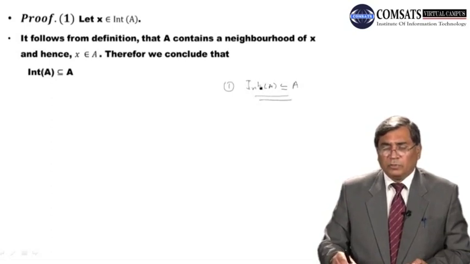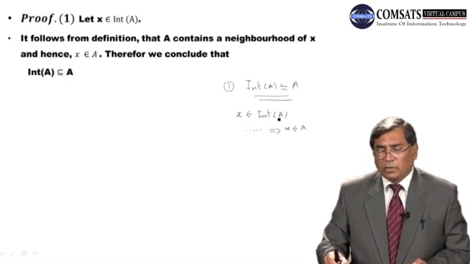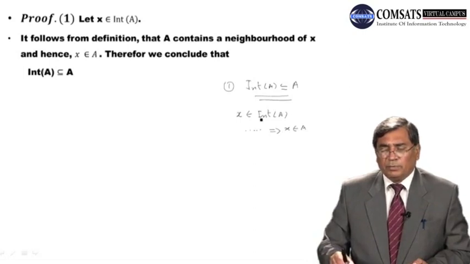So what we will do, we will take an arbitrary element of the int of A, and by some logic we will show that this X also belongs to A. This means that whatever element of the set int of A we choose, that element also belongs to A. It means every element of int of A is present in A, and this will prove that int of A is a subset of A. So this logic we will apply over here.